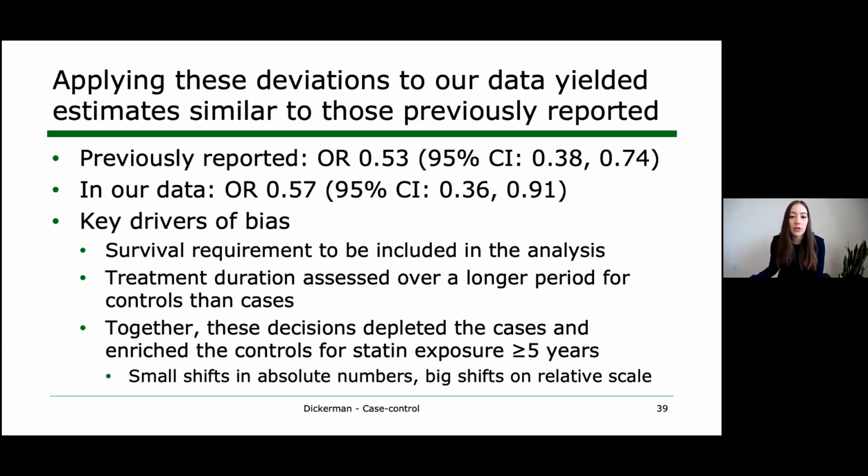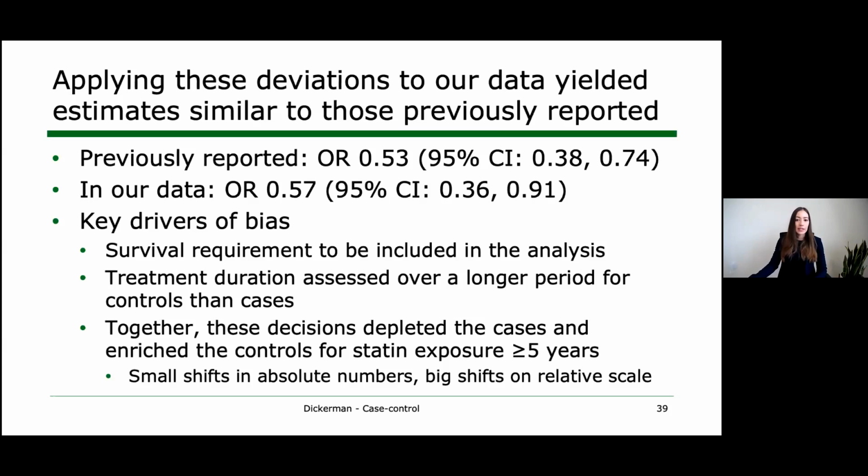And we also found that what might be small shifts in absolute numbers can translate to big shifts on the relative scale. And this is important because relative measures of effect are generally all that we can obtain from case control studies, which therefore may be particularly susceptible to these biases.